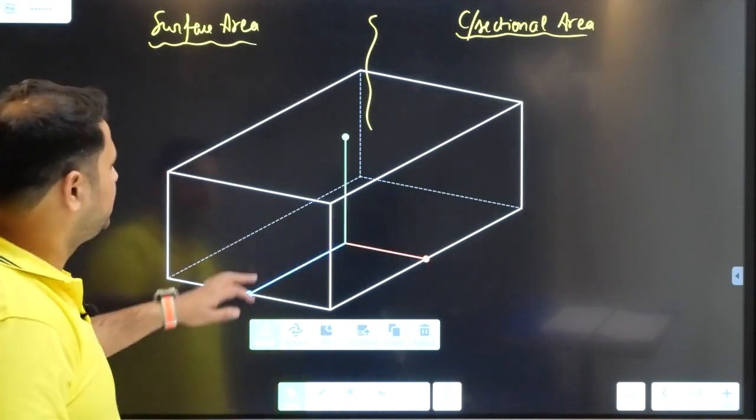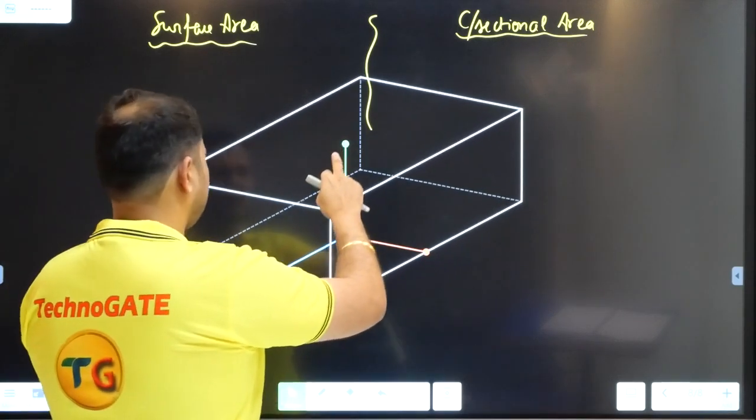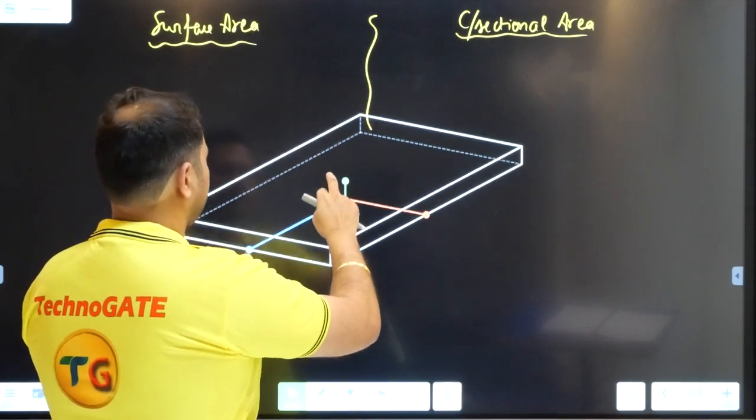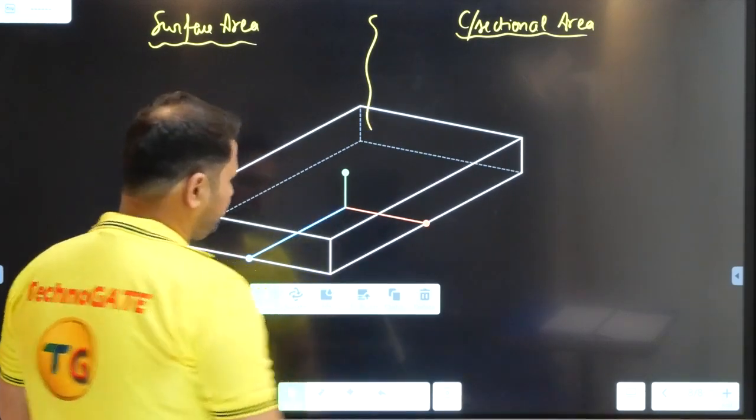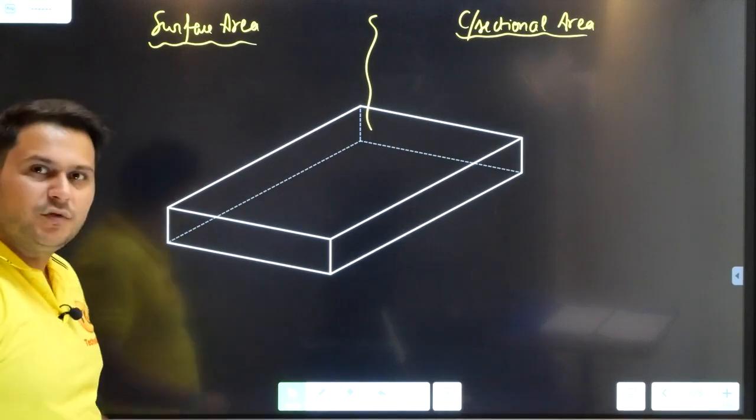Now, just see this. Let me decrease the size if I can. Now everyone, see this once.